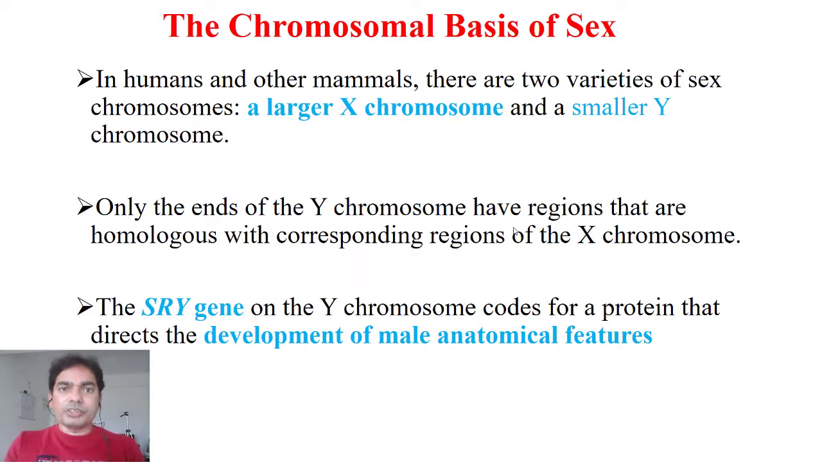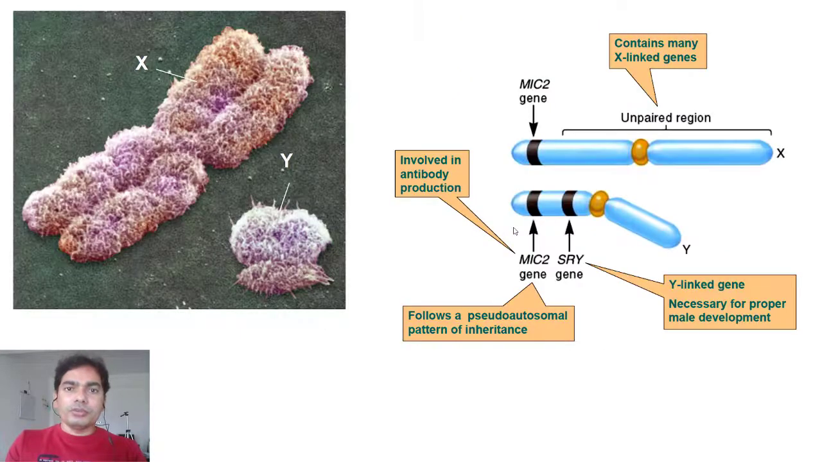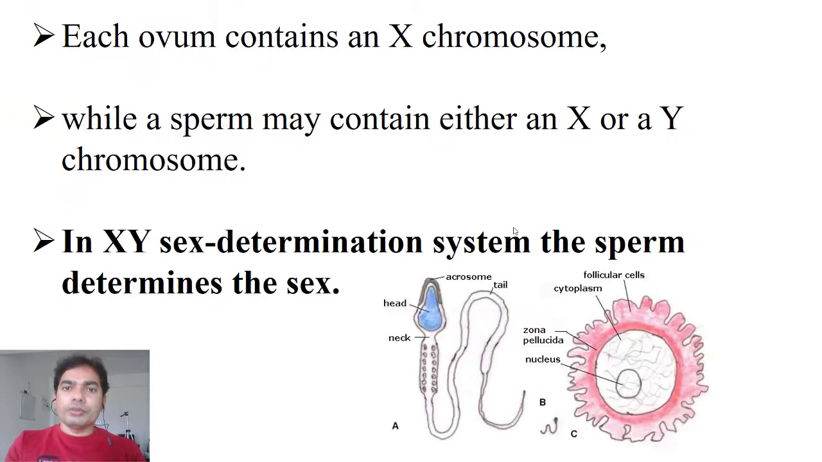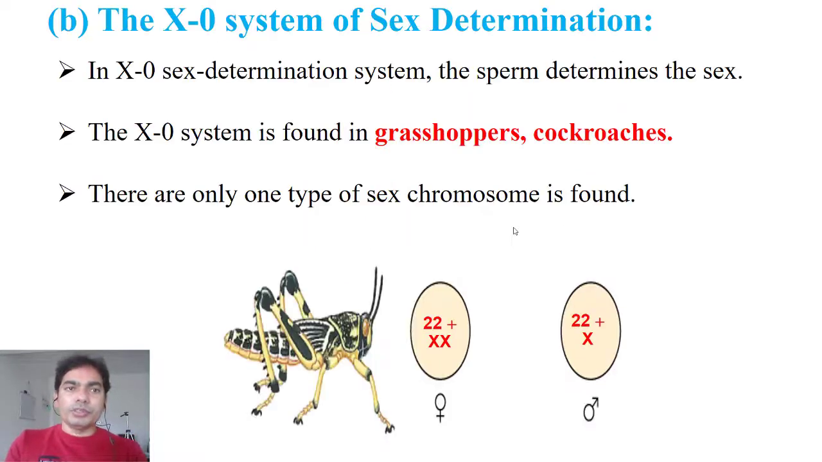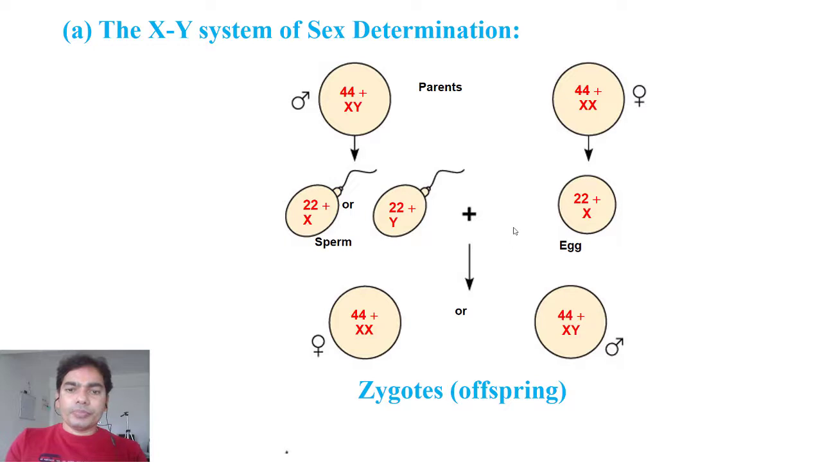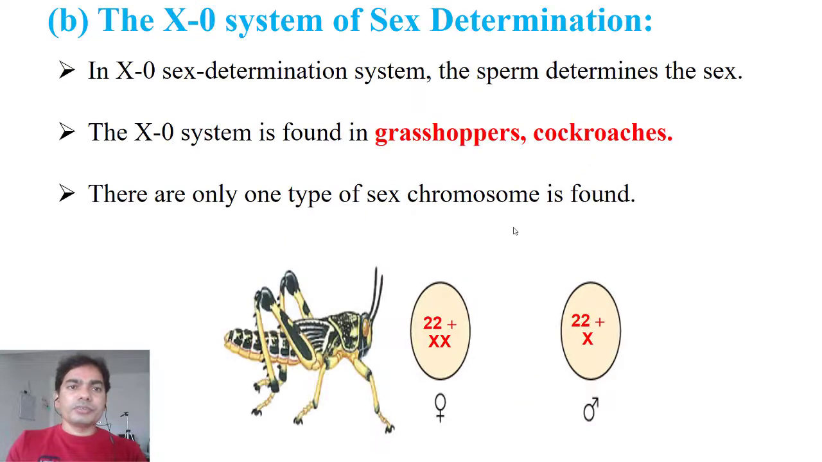The first sex determination system is based on the XY chromosomes, which is found in human beings. The XY system is determined by the presence of Y, which is heterozygous. Then the second one we discussed was the X0 system of sex determination, which is found in grasshoppers and cockroaches, right?